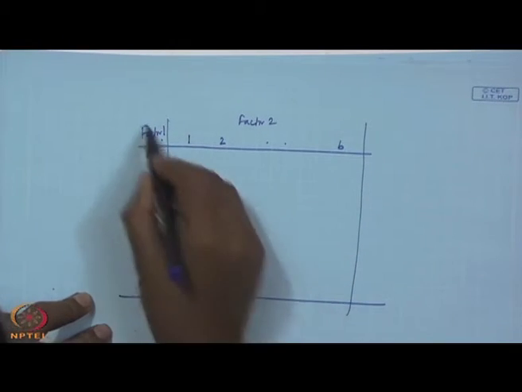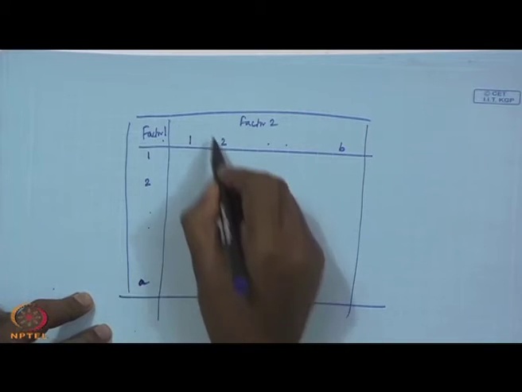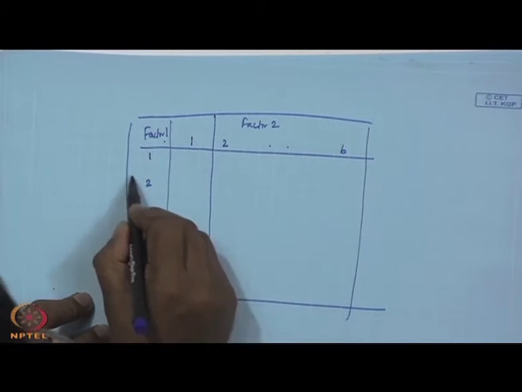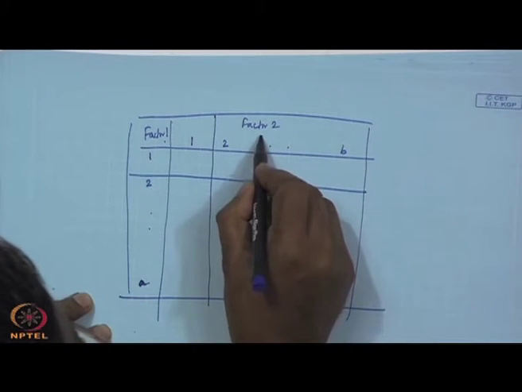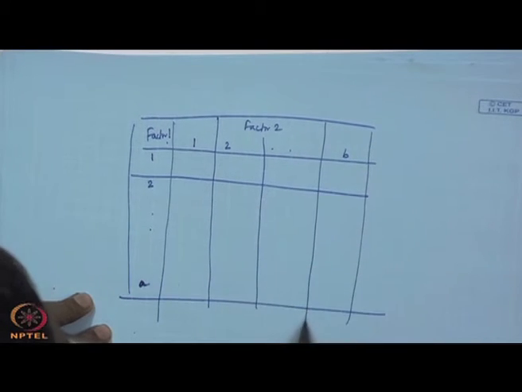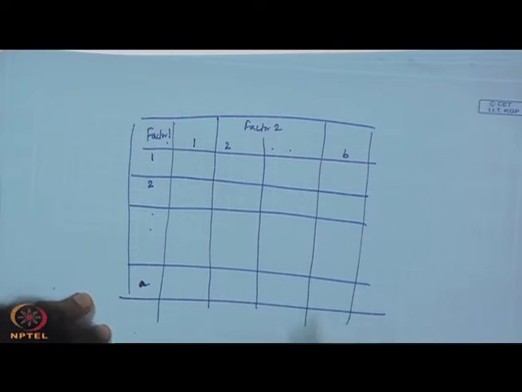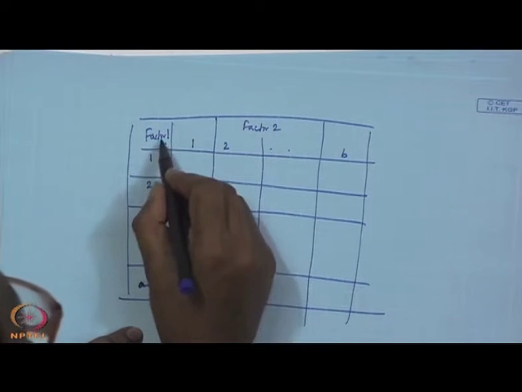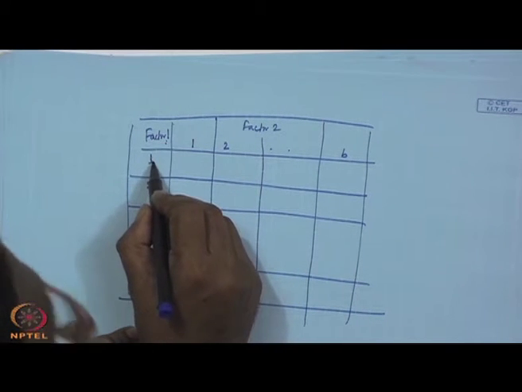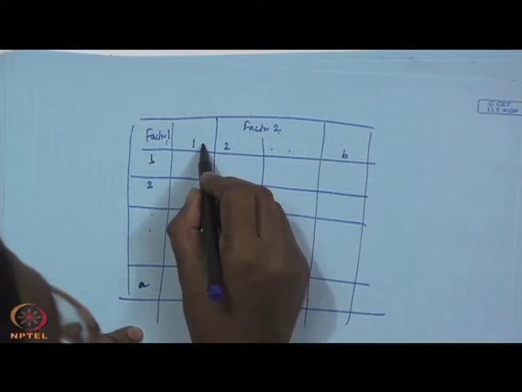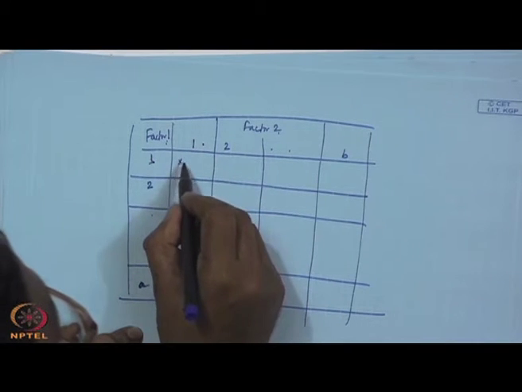Now, what will happen? You will collect data. So factor 1 at level 1, factor 2 at level 2, you collect a large number of data.